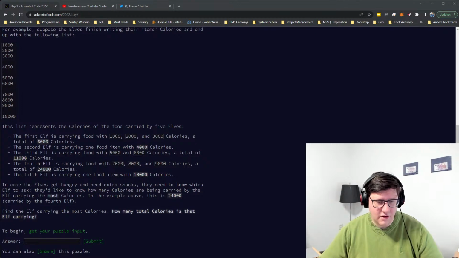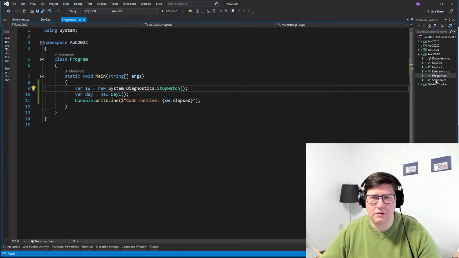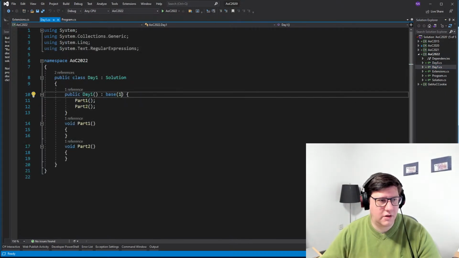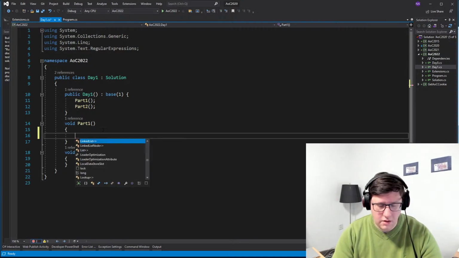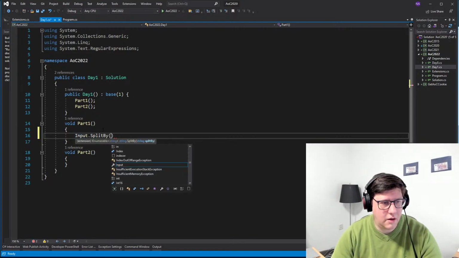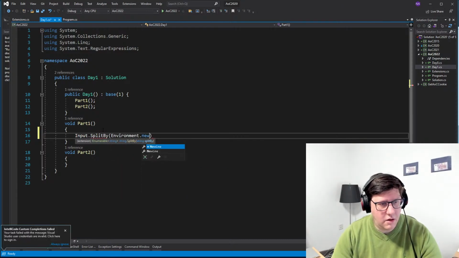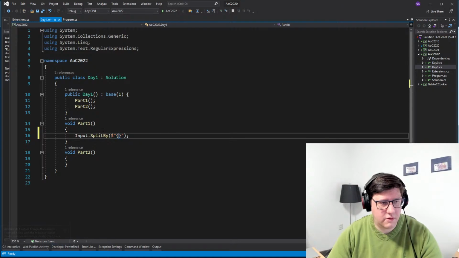So let's code this up. But that's to be expected of the first day. It should be really easy. So if we go to the day 1 solution, part 1, I think it's called input for me here. Yeah, so this is a string. We do dot split by environment dot new line. No, it's actually a double new line. Let's see if this works.